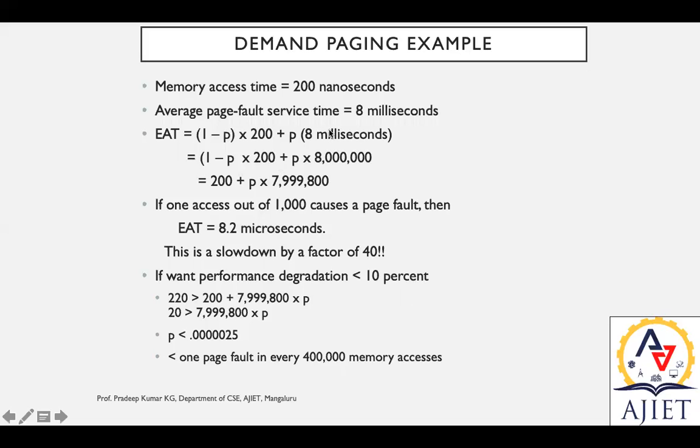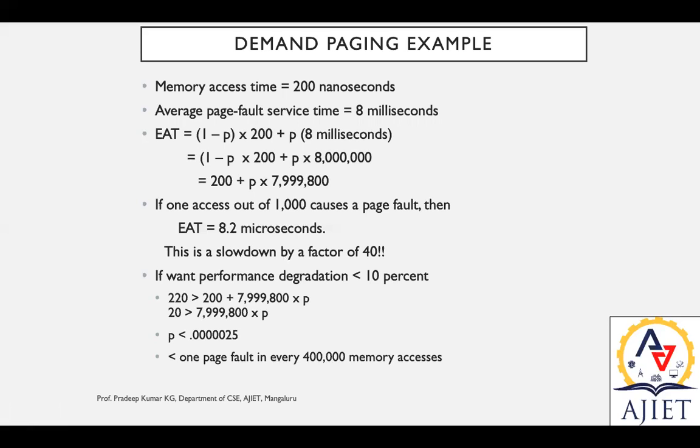Solving this, we get at the end 200 plus P times 7,999,800. So if one access out of 1000 causes a page fault, then EAT equals 8.2 microseconds.